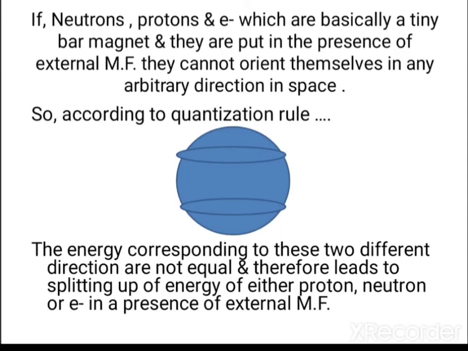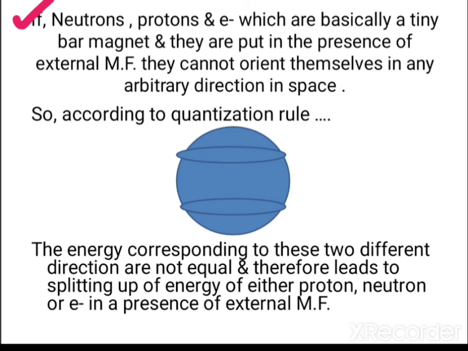Now, as I already told you, if neutrons, protons or electrons, which are basically tiny bar magnets, are put in the presence of some external magnetic field, they cannot orient themselves in any arbitrary direction in space. According to the quantization rule, their directions are quantized by the Sz quantization rule.